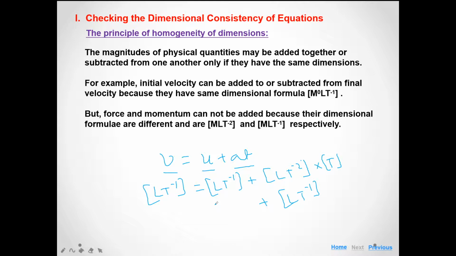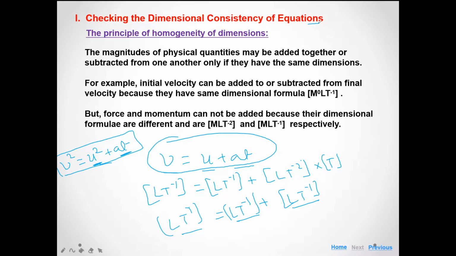The answer is no, because the dimension of at and the dimension of u^2 are not the same. So never add two quantities having different dimensions. That is the principle of homogeneity, and it is the first application of dimensional analysis: checking the dimensional consistency of an equation.